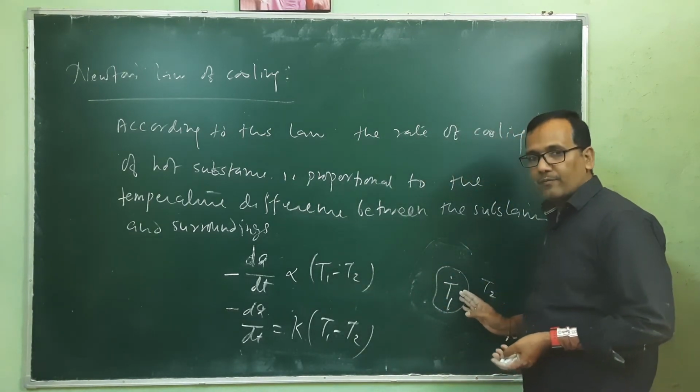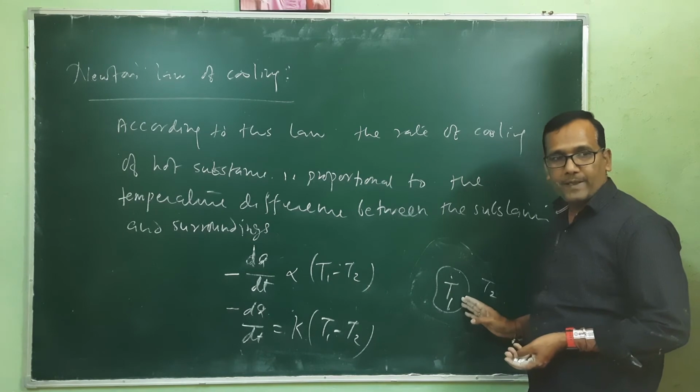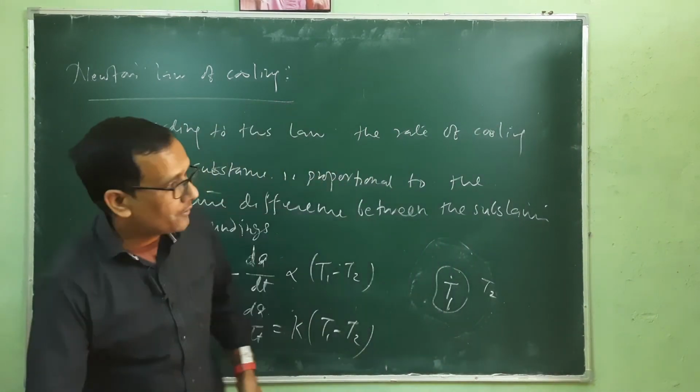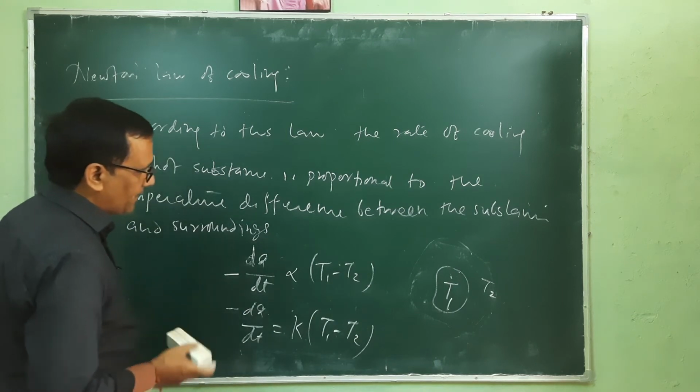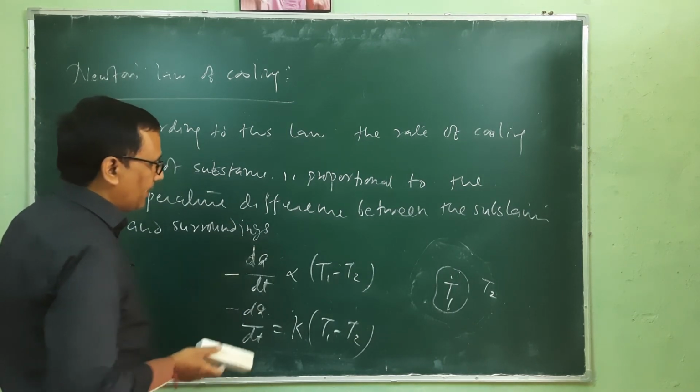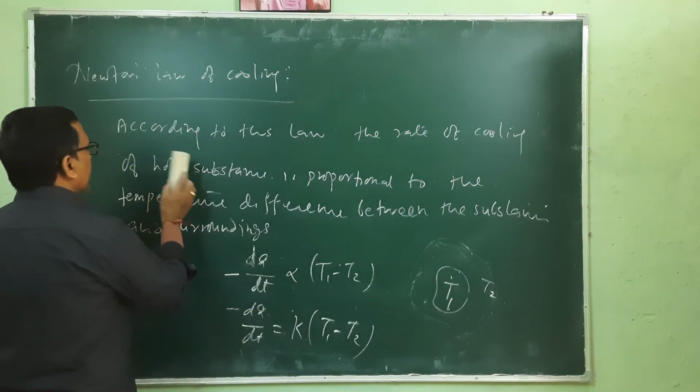Okay, so this is the material. Obviously the substance will have mass and specific heat, so we can elaborate this relation by using the specific heat of solids as well as some more terms, like mass.